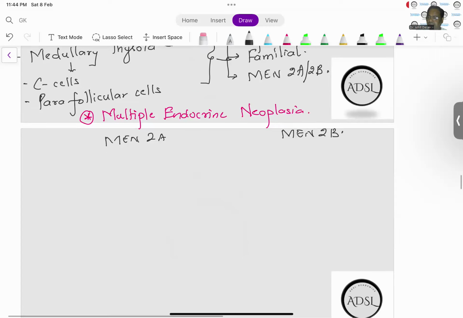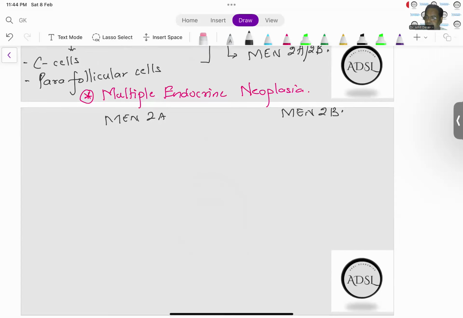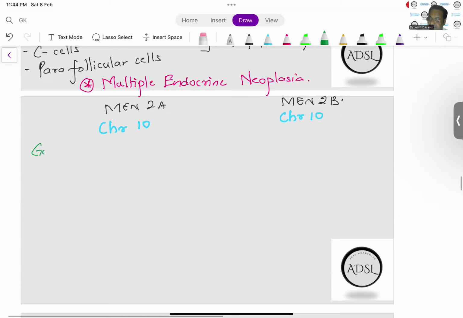So, as far as MEN2A and MEN2B are concerned, both of them have a problem with chromosome number 10. What is the gene that is involved? The gene that is involved is RET proto-oncogene, RET proto-oncogene in both the cases.